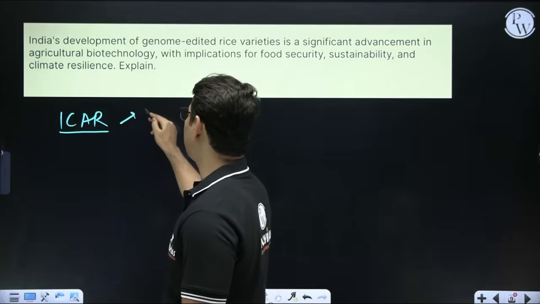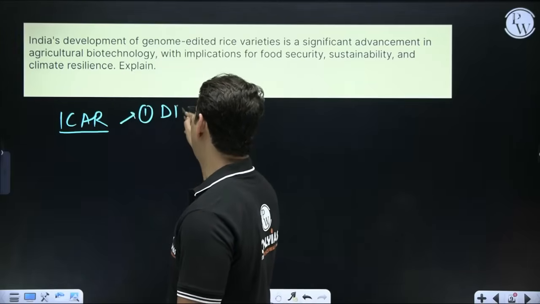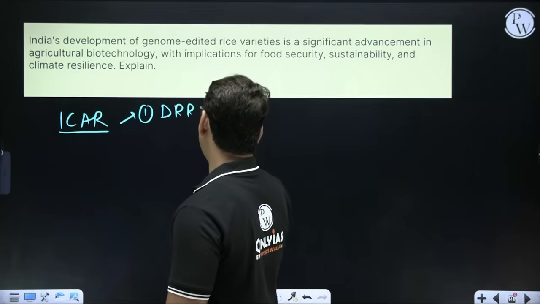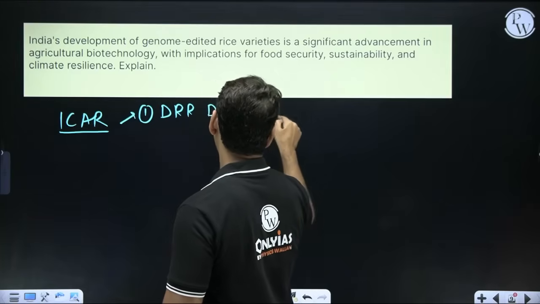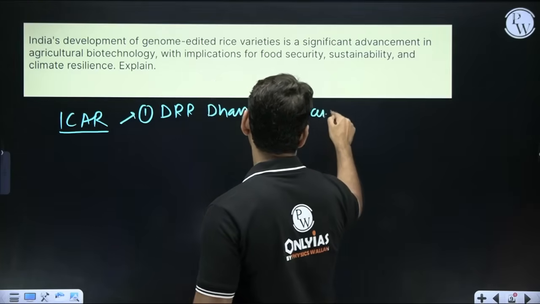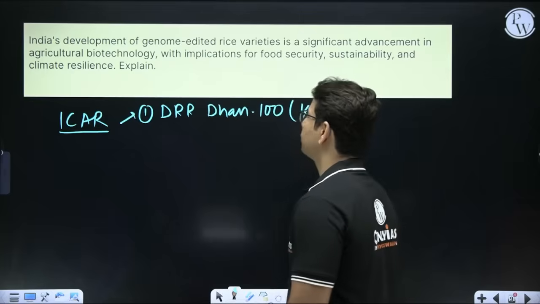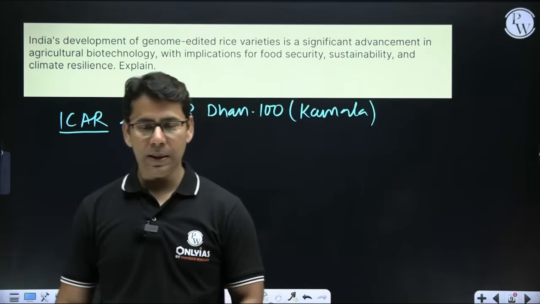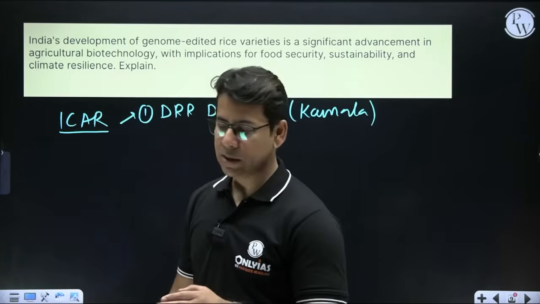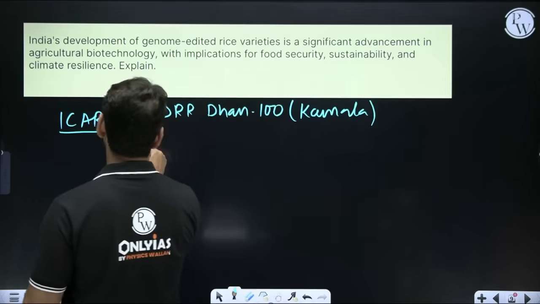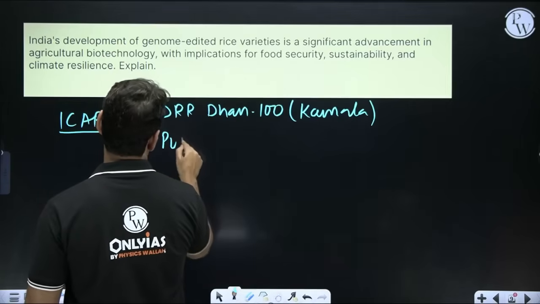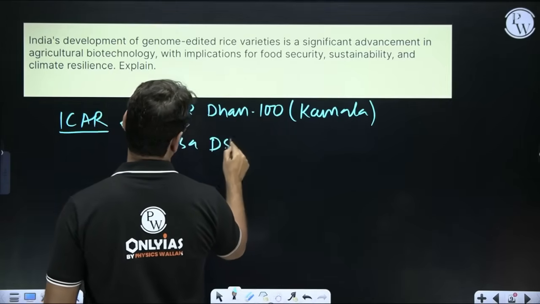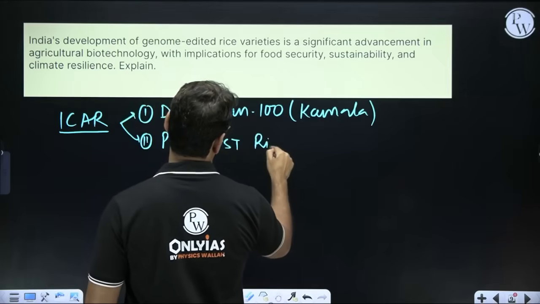Two rice varieties. The first one is DRR Dhan 100, that is also called Kamla, right? And the second one is Pusa DST Rice 1.